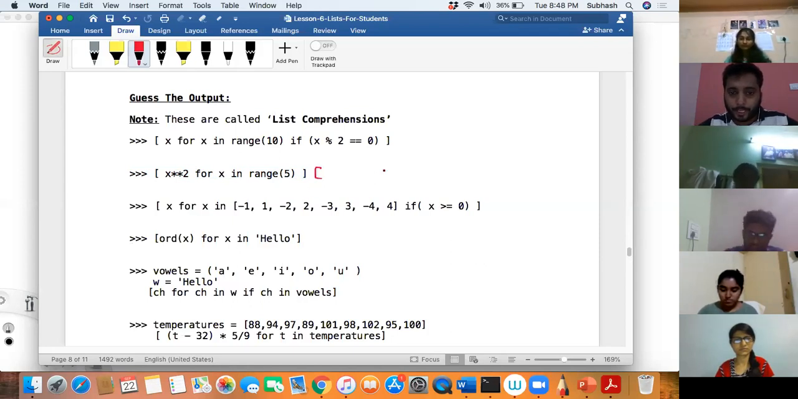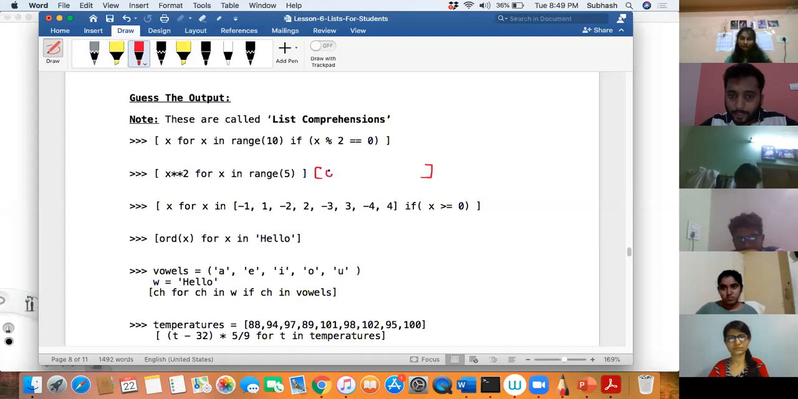First one. It must generate a list. What is the first number range will generate? 0. Okay, 0 will store in x. There is no condition, so the same number would be x into x, x to the power 2. So 0 power 2 is how much?